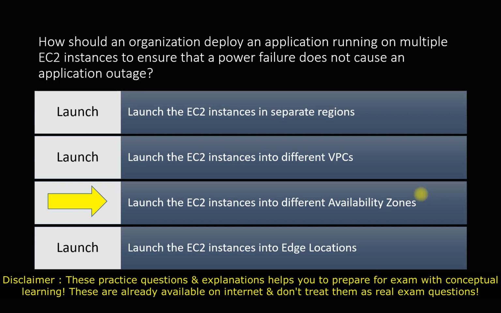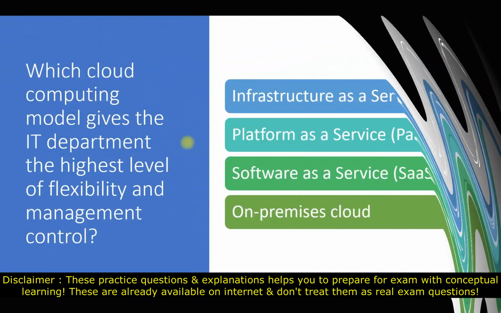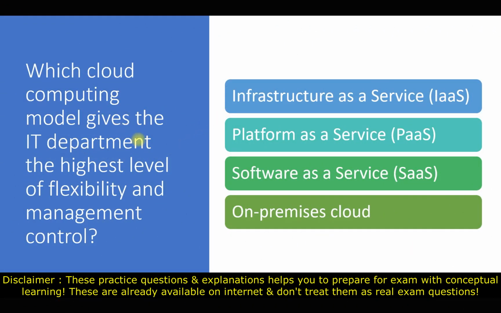Let's talk about the next question now. In this question, they are asking which cloud computing model gives the IT department the highest level of flexibility and management control. The options we have: infrastructure as a service, platform as a service, software as a service, or on-premises cloud. As we already know what these features do, if we talk about infrastructure as a service, in this one we have the control from the OS to the application level.